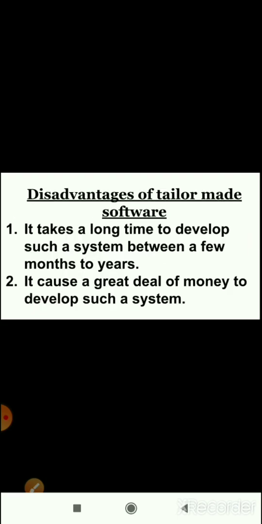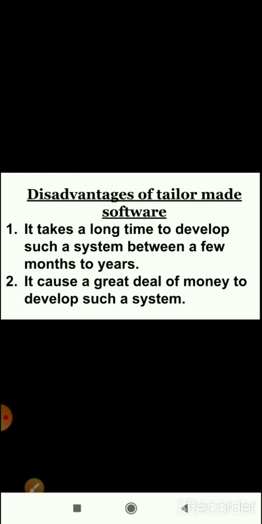Now, a disadvantage of tailor-made software is it takes a long time to develop such a system, between a few months to a year. It means that for developing tailor-made or customized software, the time may be long or short depending on the features.